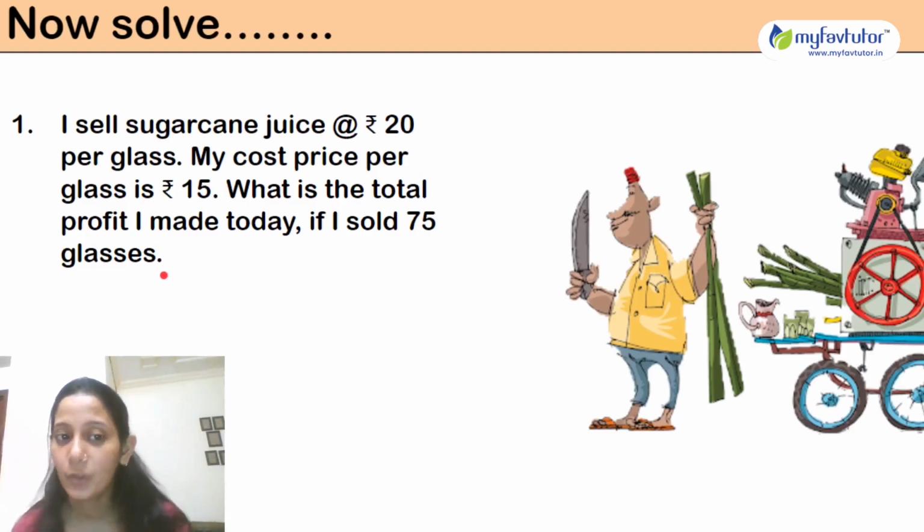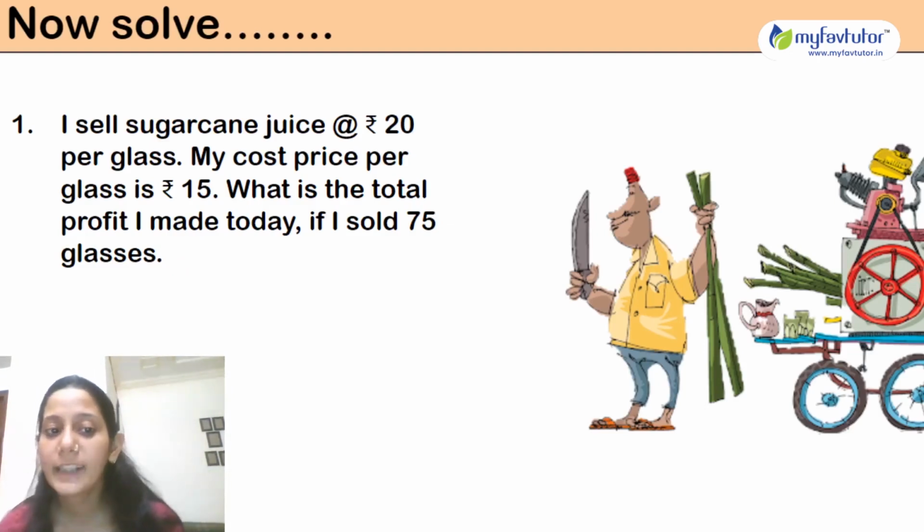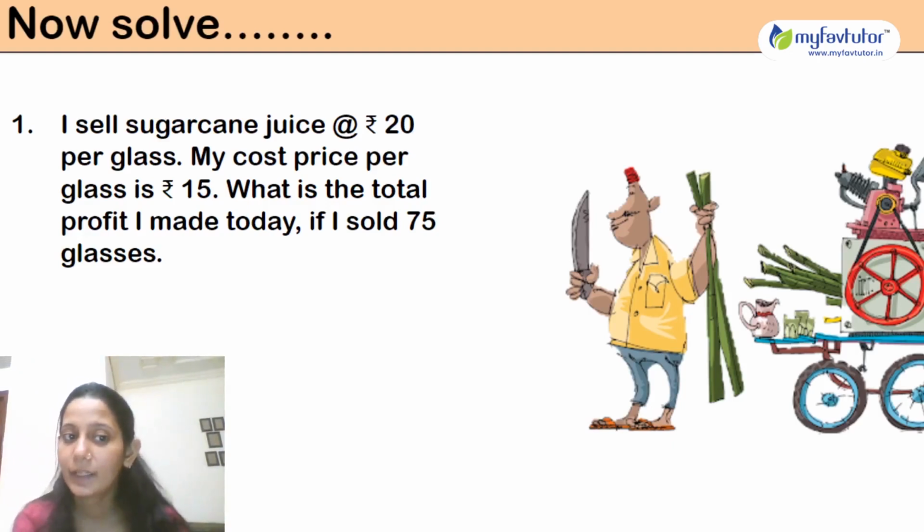This will be your homework. How will you do it? Now here you know the selling price of each glass and the cost price of each glass. So you can easily find the profit made by him by selling one glass of sugarcane juice. How much profit is he making by selling one glass? That will be what? Rupees 20 minus 15. That will be rupees 5. Okay. So you have to find the profit made by him by selling 75 glasses. Okay, you just try it.